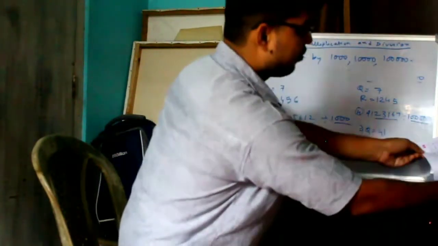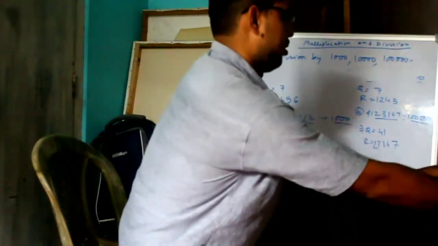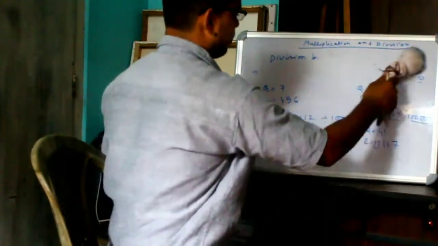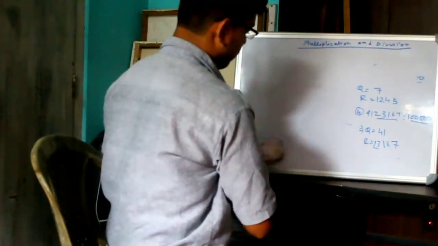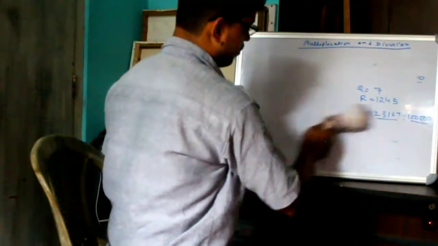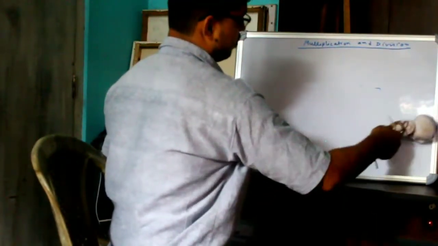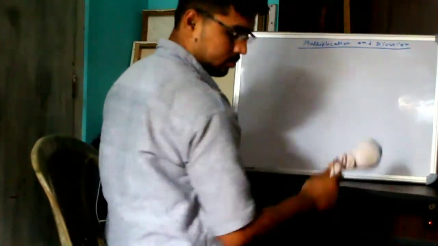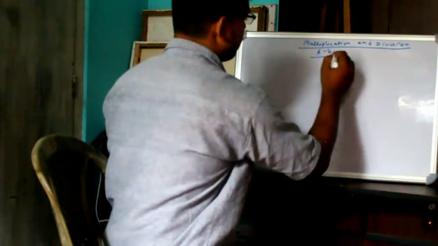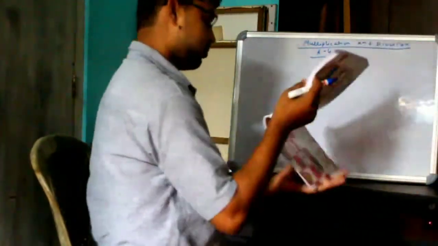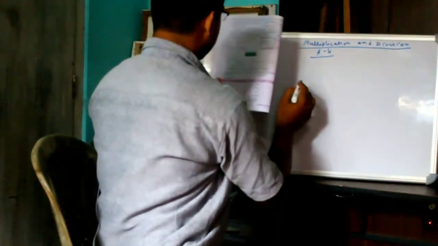Next, start activity 4. Activity 4, fill in the blanks.